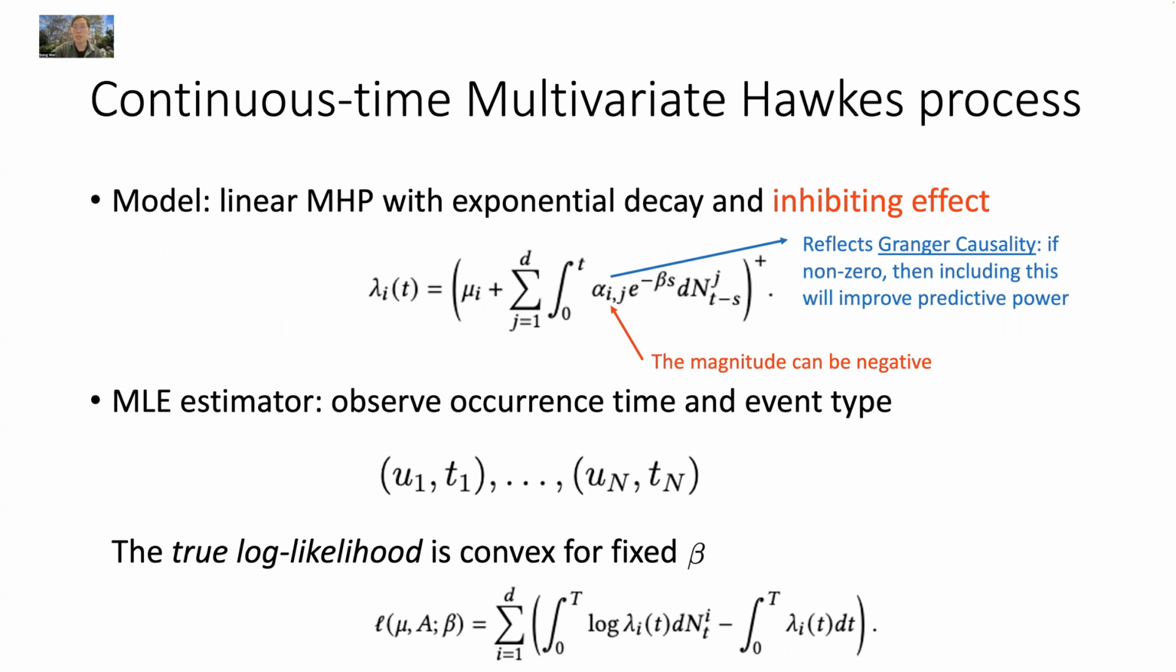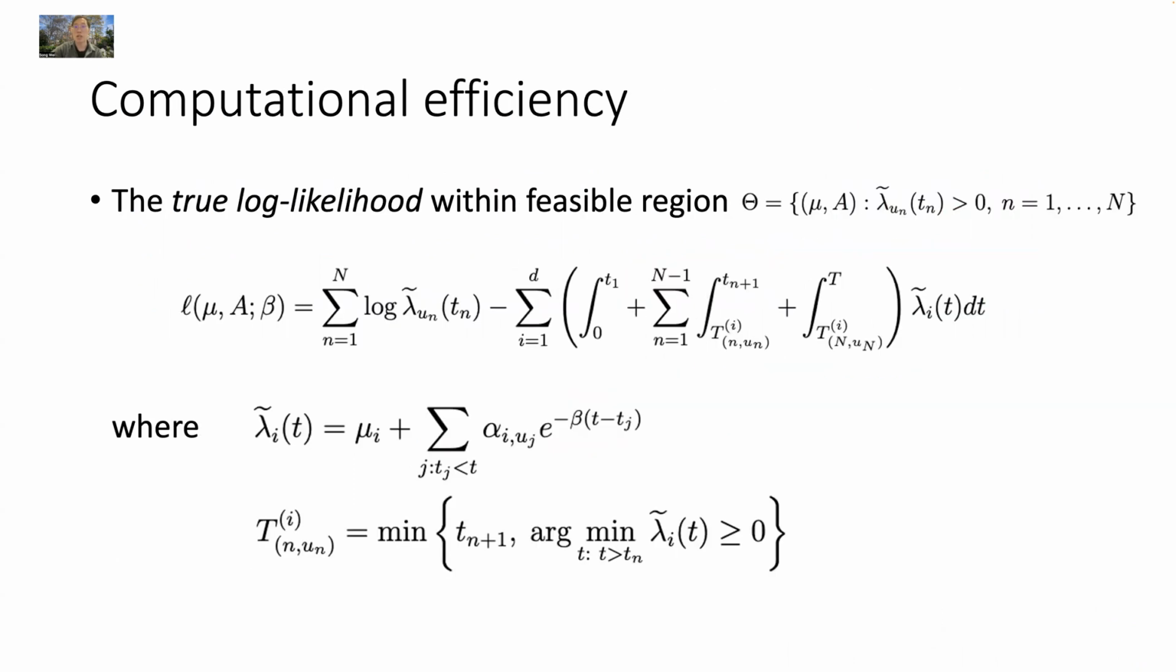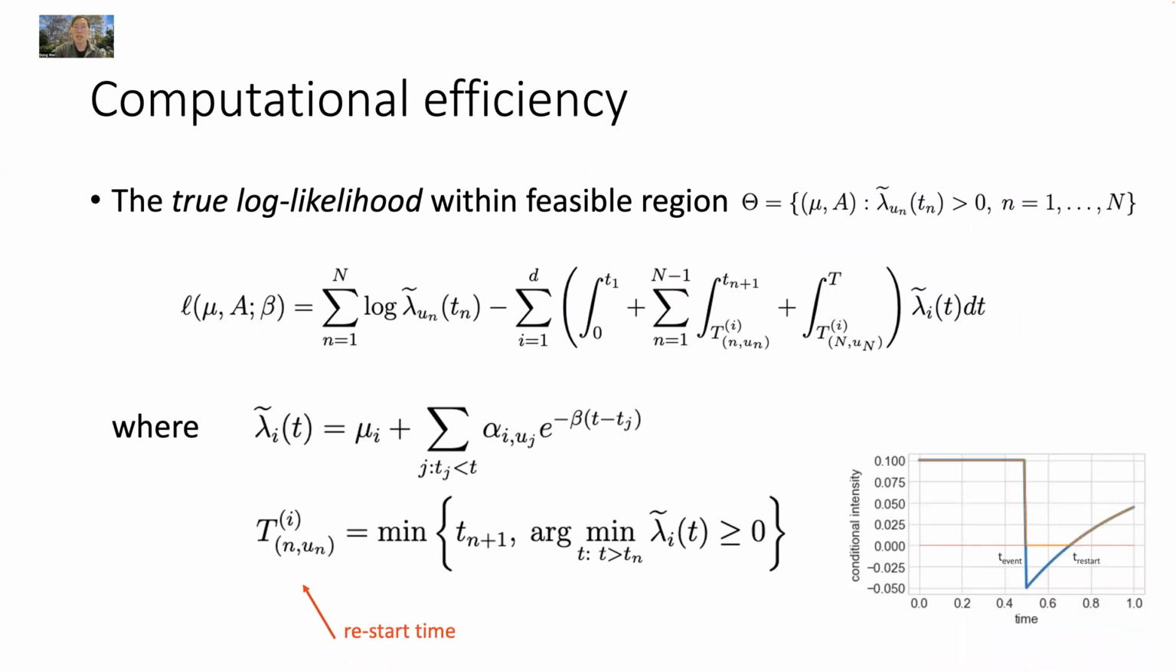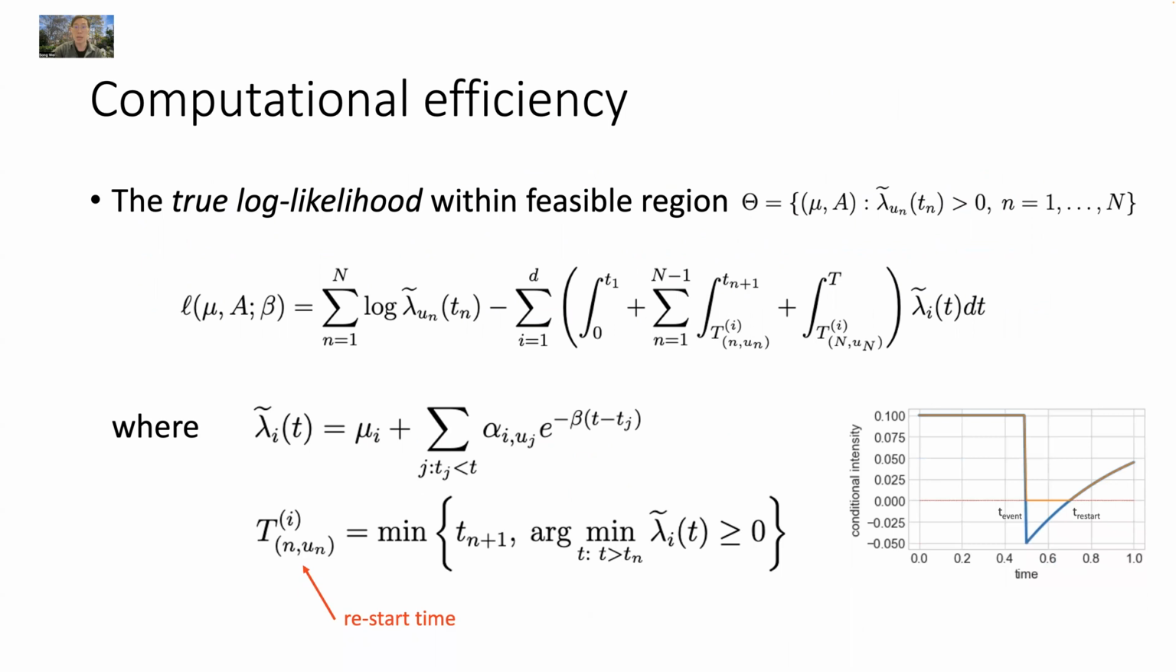Typical estimation method maximizes the log likelihood. However, the evaluation of the true likelihood requires calculation of the so-called restart times. Whenever there is one event occurring that inhibits the subsequent event, it's possible that the linear combination in the intensity becomes negative and it will take some time to restart the whole process. Unfortunately, the restart time calculation is computationally intense.